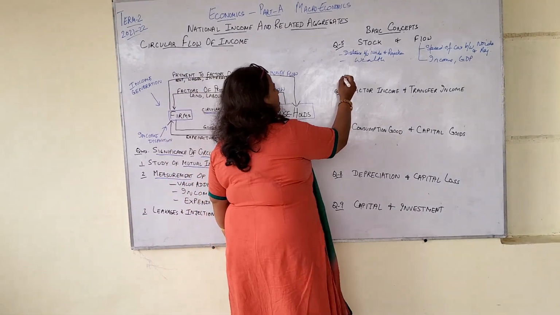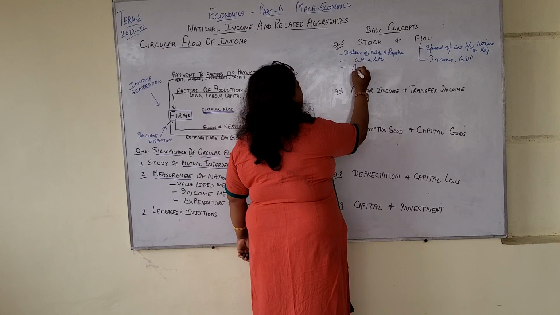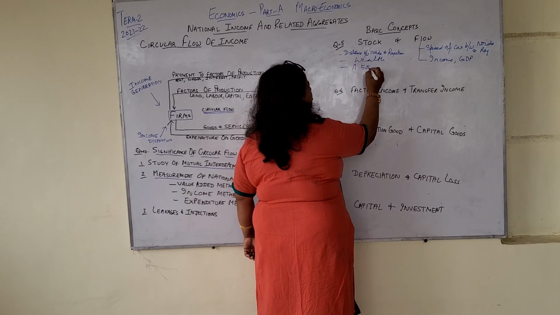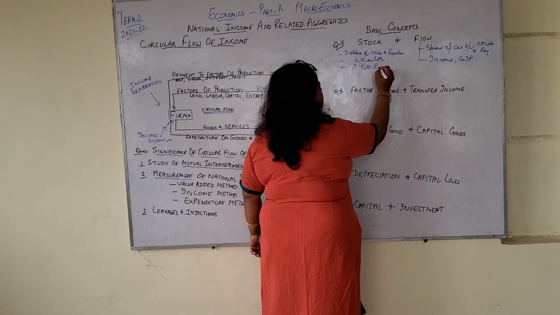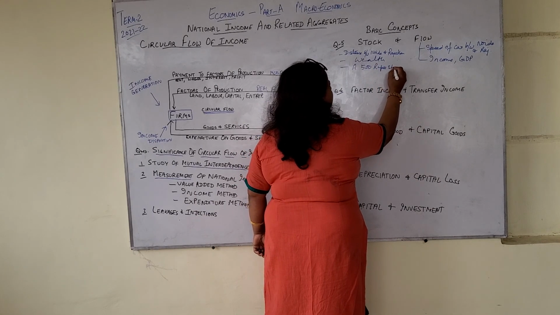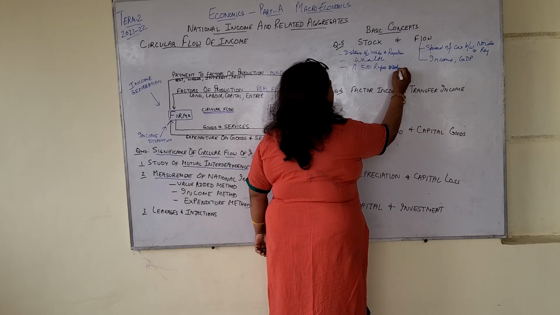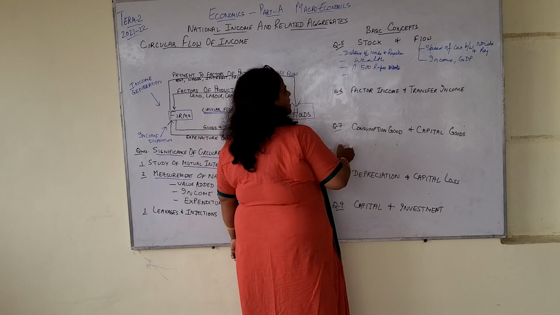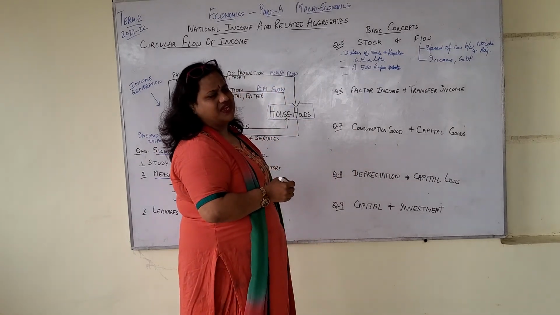Then if I say a 500 rupee note, here this is stock because it is fixed. But here you can say, then further, money supply. That can be one example.